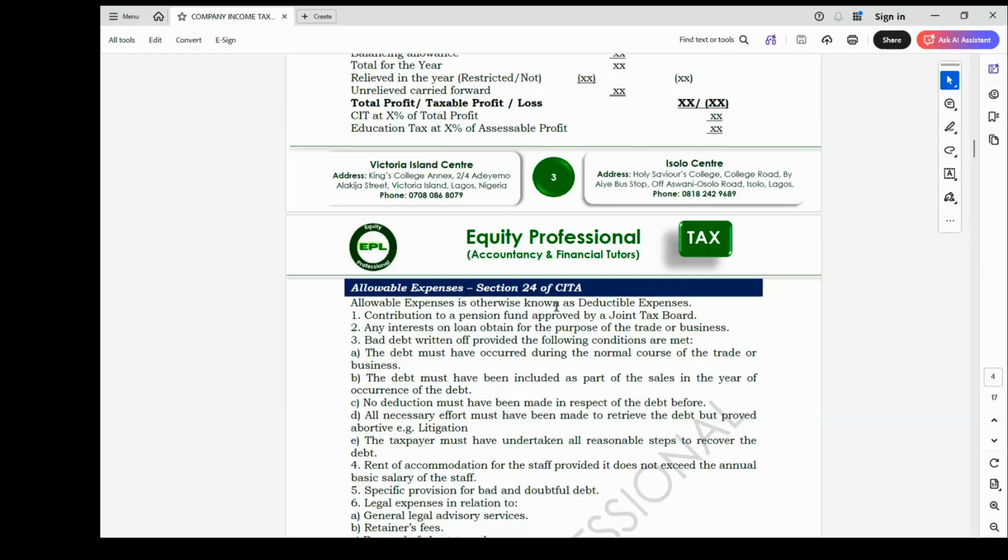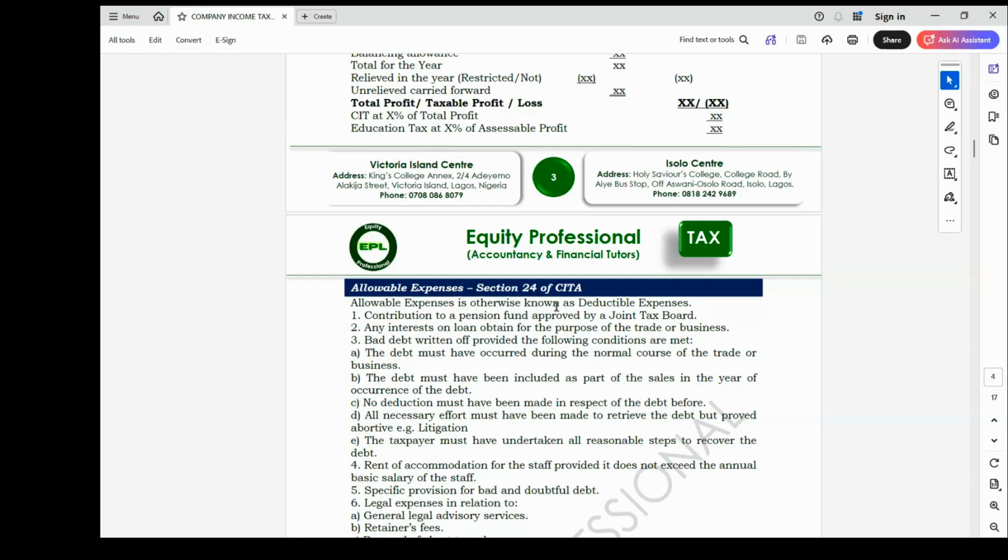Nobody says you must use your money only to do business. If you are doing business, you can decide to go and borrow money to run your business. When you borrow money, you are going to be paying interest on that loan. Any interest you pay on the loan is an allowable expense, provided that loan is not from a related party. We are still going to talk about what happens if the loan is from a related party, in which case the interest will be restricted to a certain amount.